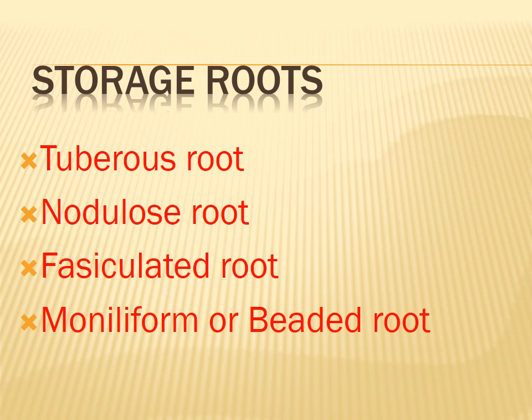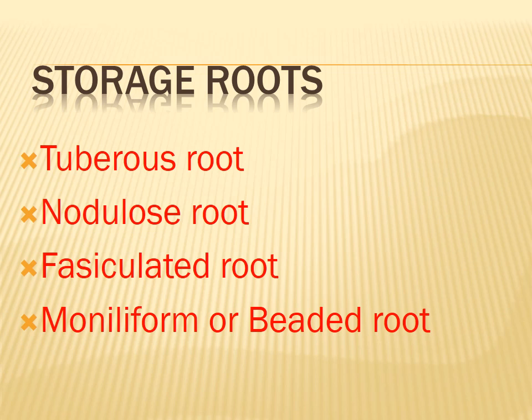Then the fourth one is moniliform or beaded root. These roots swell at frequent intervals, giving them a beaded appearance. For example, beets. Beet is an example for moniliform roots. Which plant is an example for moniliform root? Can you answer it? Try to answer it. Which plant is an example for moniliform or beaded root? Yes, very good. Beet plant is an example for moniliform root.